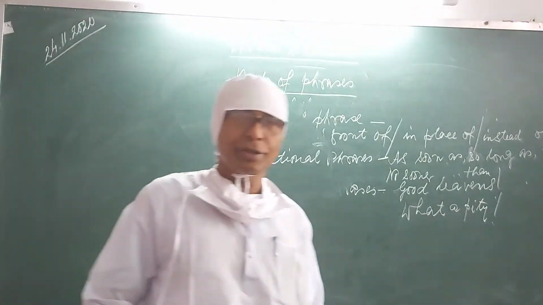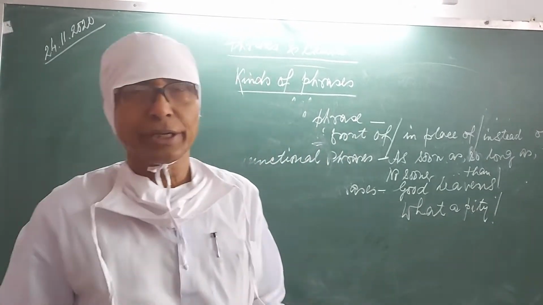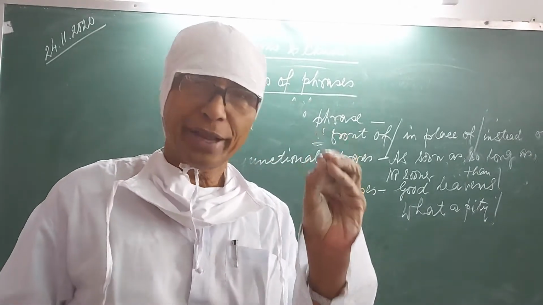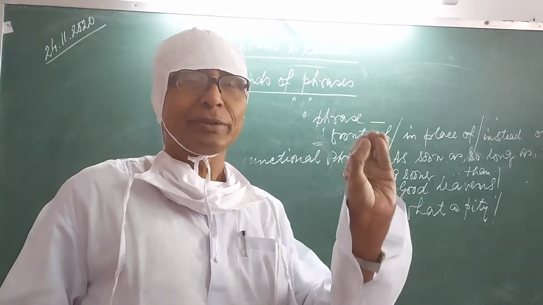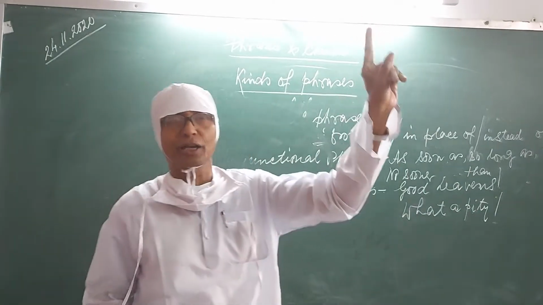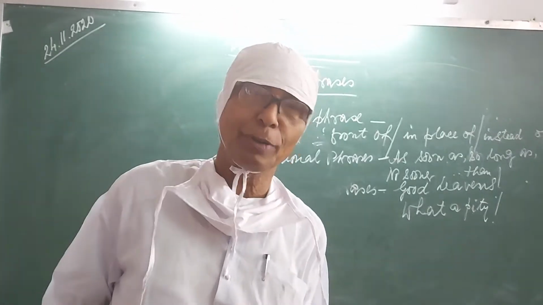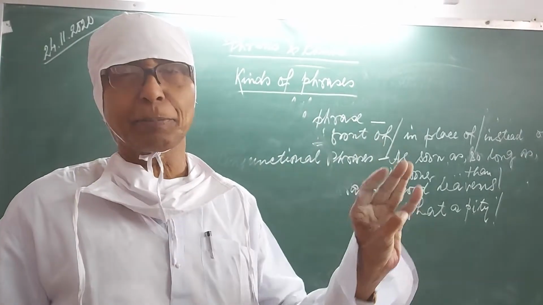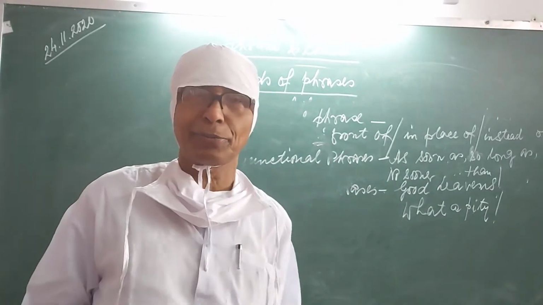We have finished phrases. Let me repeat in a few sentences. What is a phrase? A phrase is a group of words without finite verbs that makes a sense but not complete sense. A phrase is always a group of words. How many kinds of phrases are there? Phrases are of 6 kinds: noun phrase, adjective phrase, adverbial phrase, prepositional phrase, conjunctional phrase and interjectional phrase.